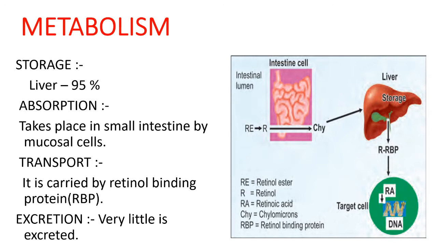The dietary retinyl esters will be hydrolyzed by a nonspecific lipid esterase in the intestinal lumen, yielding retinol and free fatty acids. The retinol derived from retinyl esters is then absorbed in the intestinal mucosal cells.